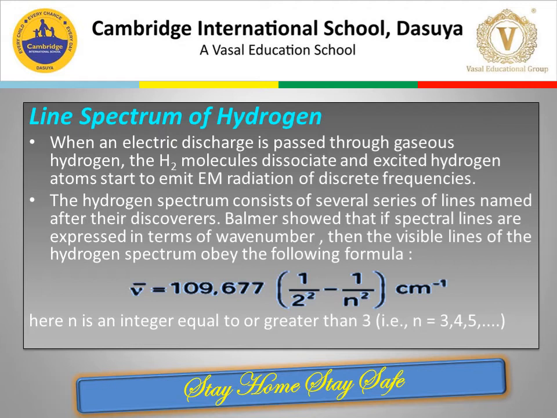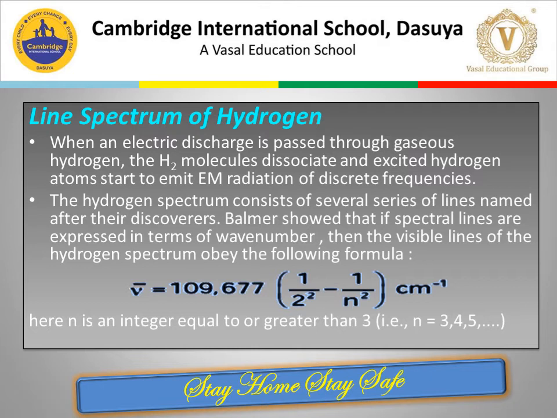Balmer showed that if spectral lines are expressed in terms of wave numbers, then the visible lines of the hydrogen spectrum obey the following formula. That is, nu bar equals 109677 (1/2² − 1/n²) centimeter inverse. Here, n is an integer which can be equal to or greater than 3.